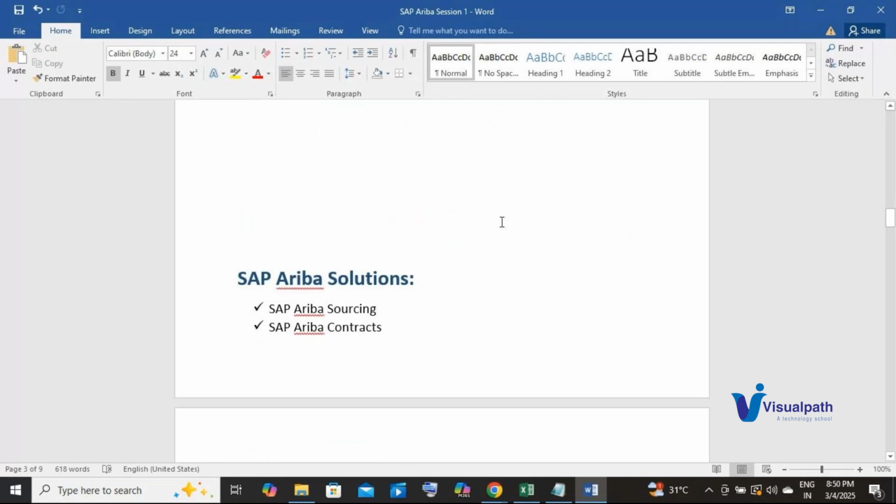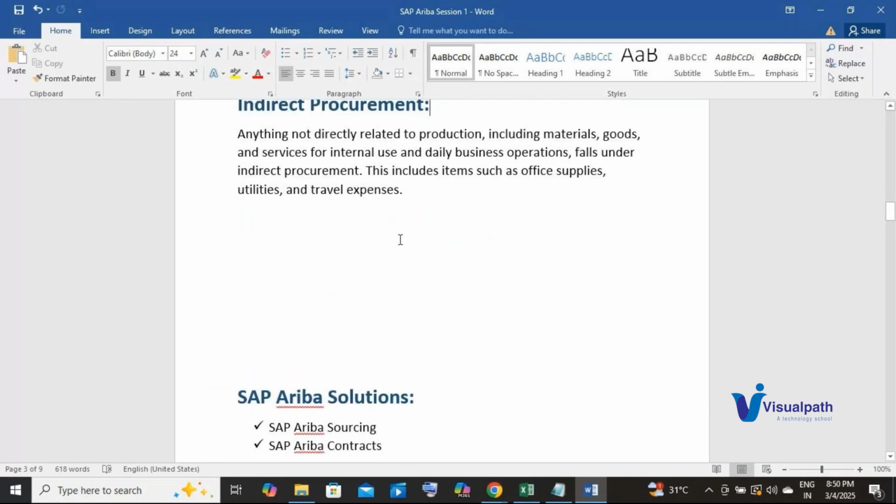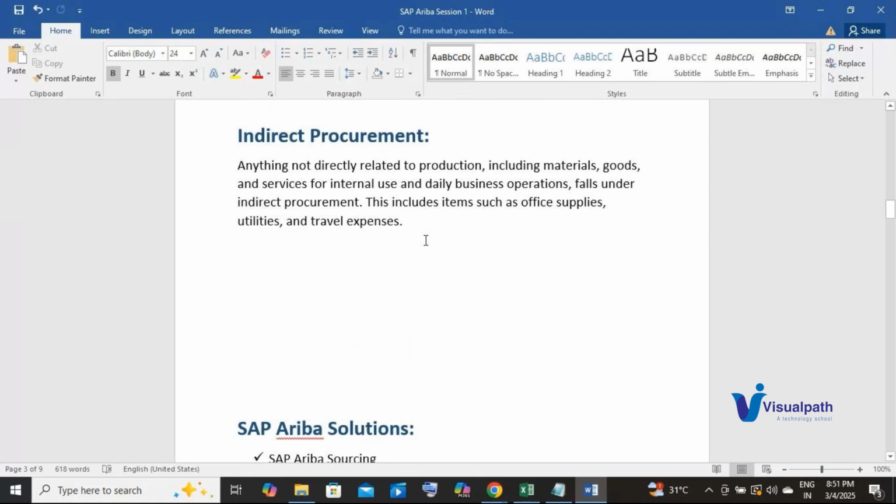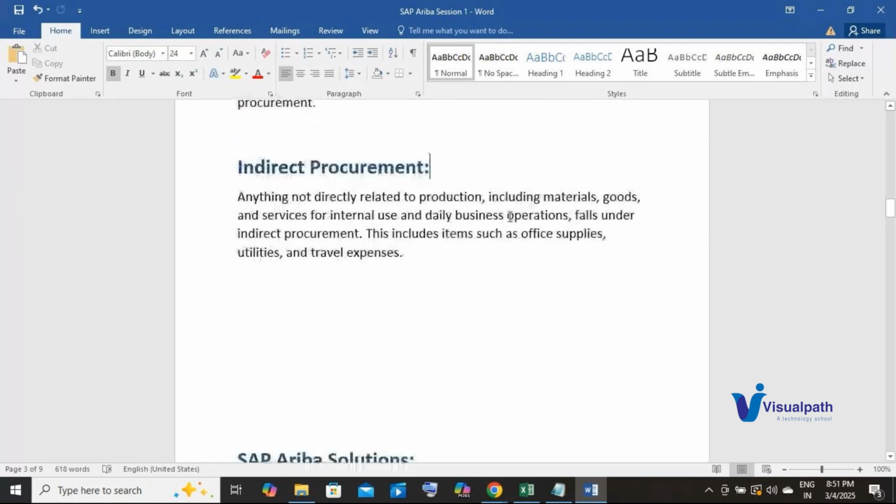Now let's understand why we need SAP Ariba. Back in the old days, before SAP Ariba or any other digital procurement application was developed, people used to do procurement using paper.